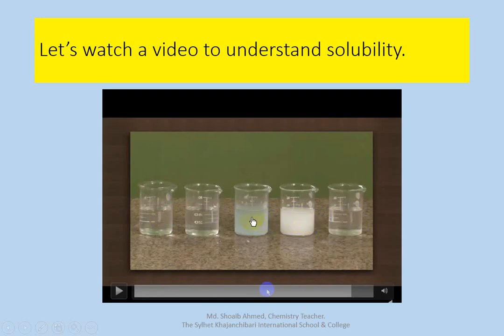This is partially soluble, slightly soluble. This is insoluble, totally insoluble.